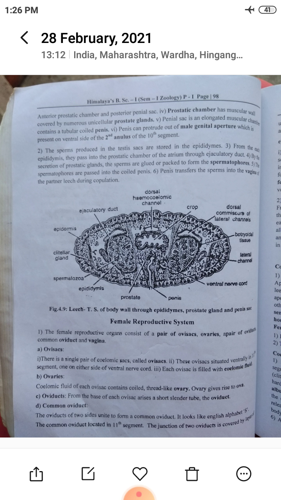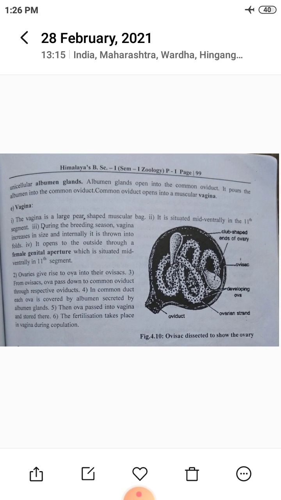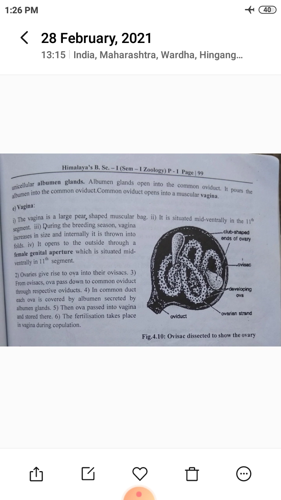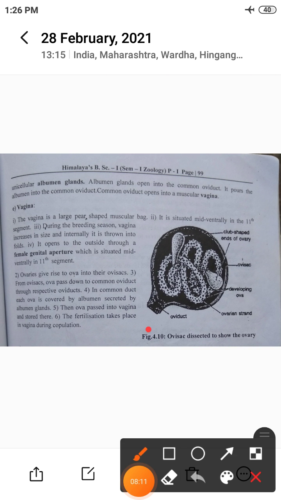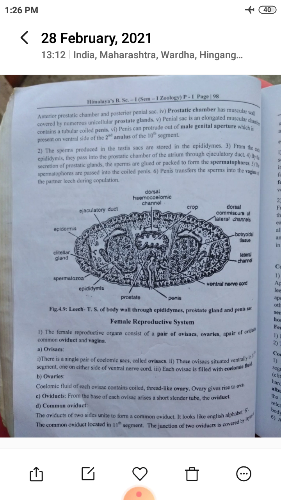Oviducts: from the base of each ovisac arises a short slender tube called the oviduct. Then the common oviduct. The oviducts of the two sides unite to form the common oviduct. It looks like the English alphabet S. The common oviduct is located in the 11th segment.